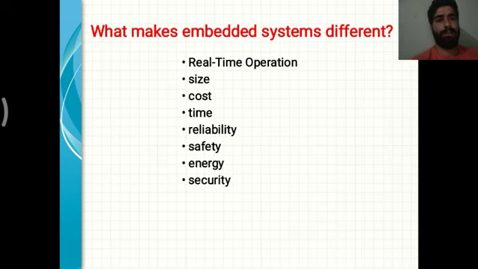What makes an embedded system different? We have discussed in previous slides: RTOS, real time operation, size, cost, time, reliability, safety, energy, security. These are the factors that make embedded systems different.